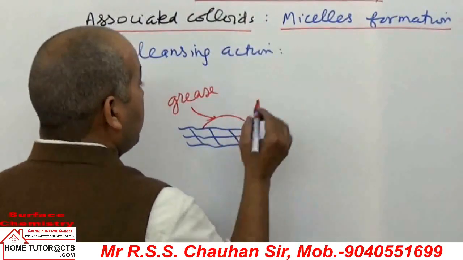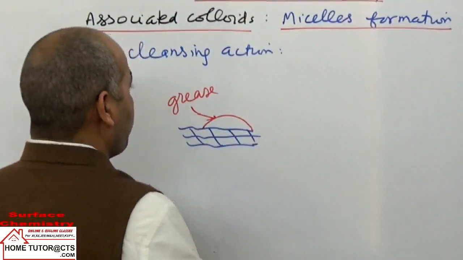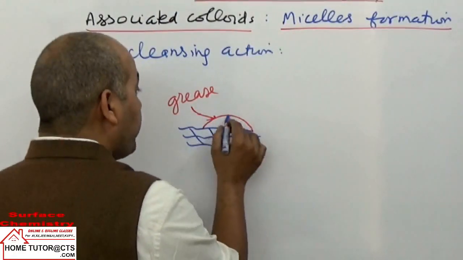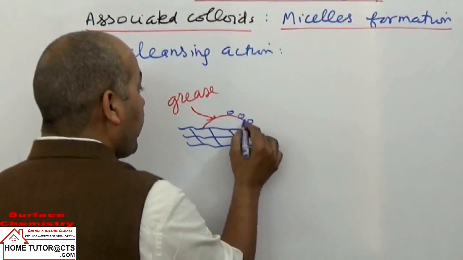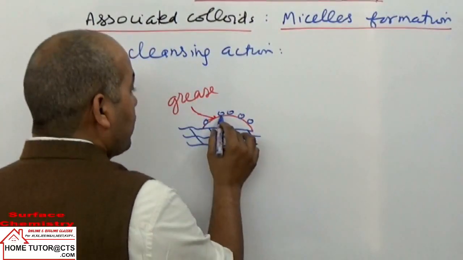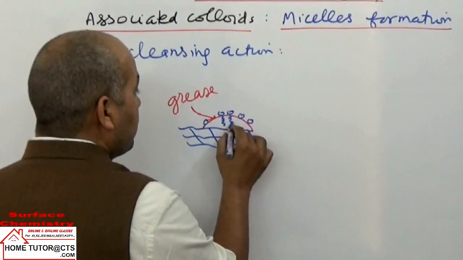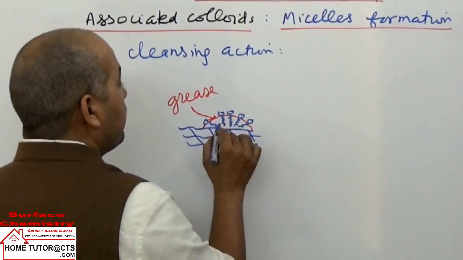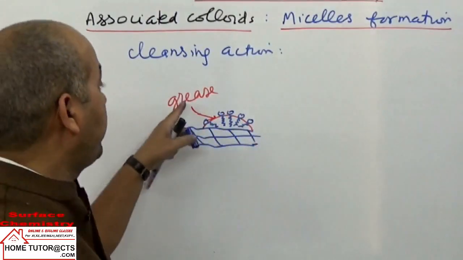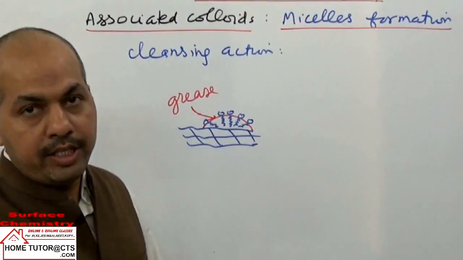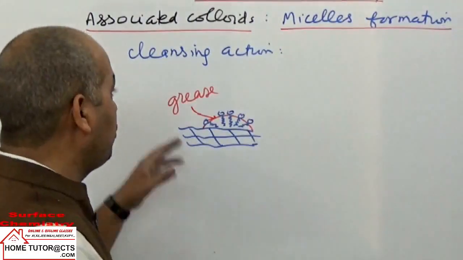Now what happens here? The hydrophobic tails of the soap are water insoluble but fat soluble, and the hydrophilic head is fat insoluble but water soluble. So what happens? The soap particles dissolve the grease or oil particle, and with the water current they remove it.